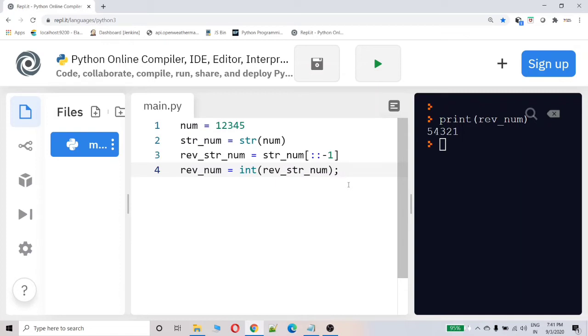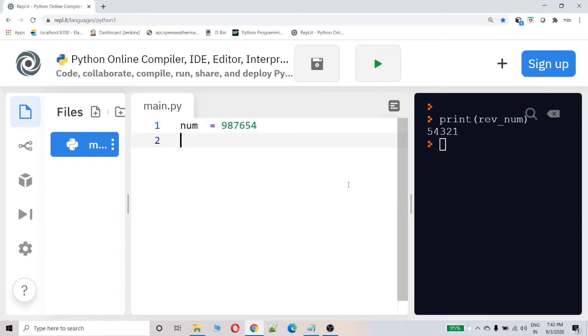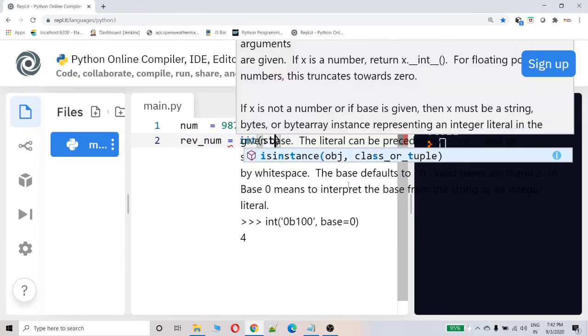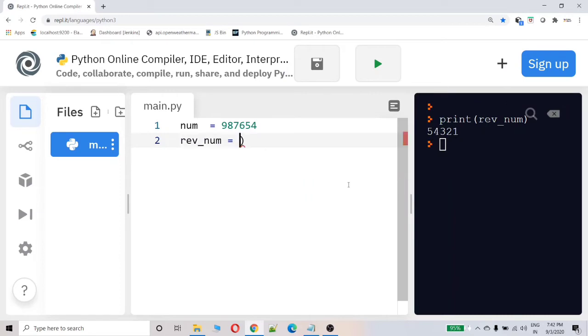But when you write this, he may ask you to reduce it to a single line. How can you do it? Let's say the number is 987654. Reversed number is int of str of the number, sliced with minus 1.